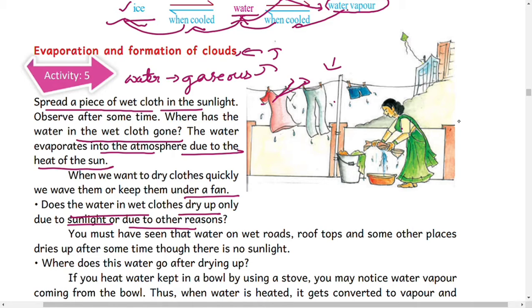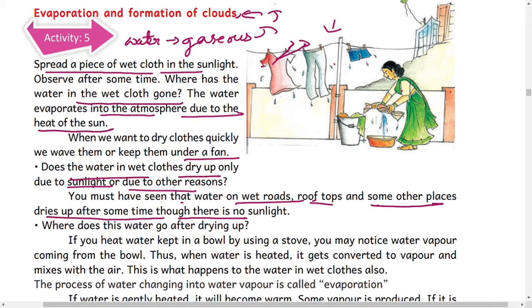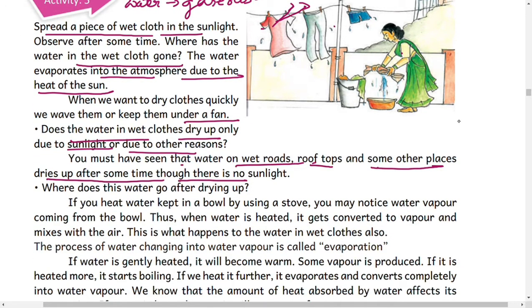You must have seen that water on wet roads, rooftops and some other places dries up after some time, even though there is no sunlight. After raining, the wet roads and rooftops dry up after some time with the help of wind.